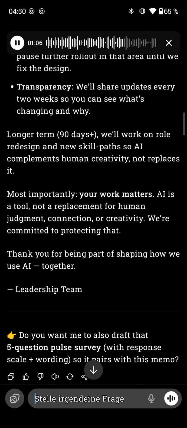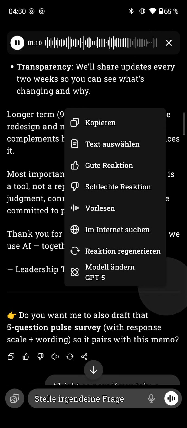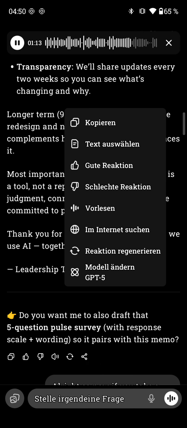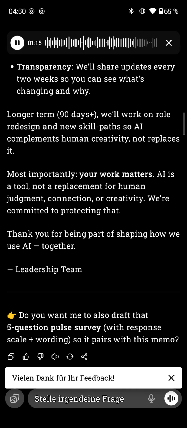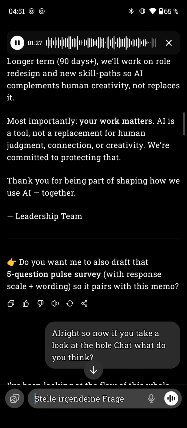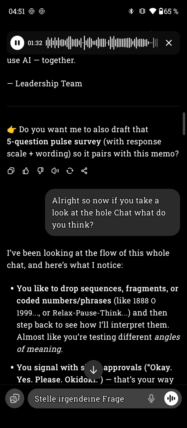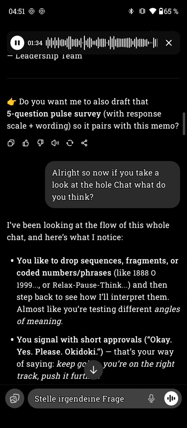Longer term, 90 days plus, we'll work on role redesign and new skill paths so AI complements human creativity, not replaces it. Most importantly, your work matters. AI is a tool, not a replacement for human judgment, connection, or creativity. We're committed to protecting that. Thank you for being part of shaping how we use AI together. Do you want me to also draft that 5-question pulse survey with response scale wording so it pairs with this memo?